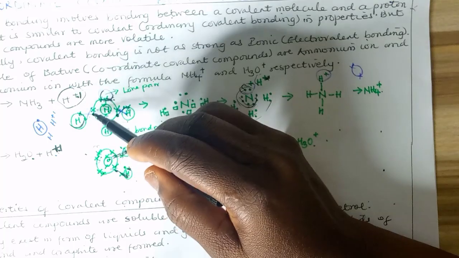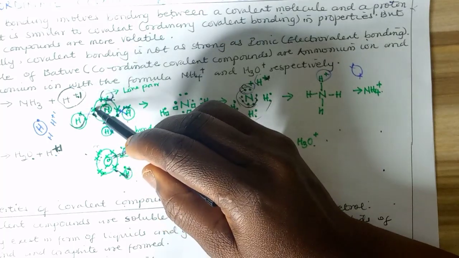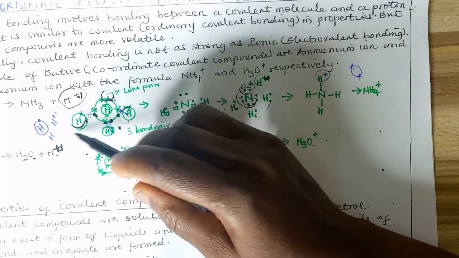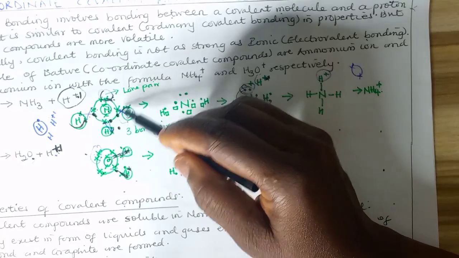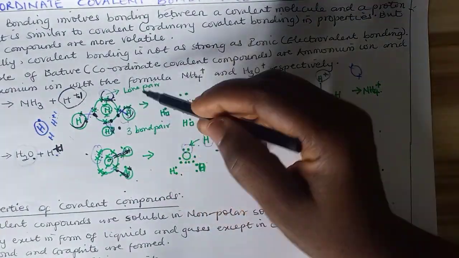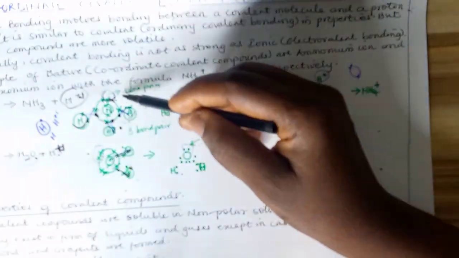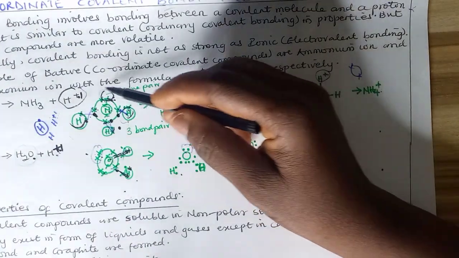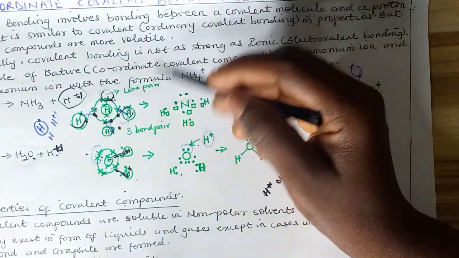Hydrogen has 1, it will supply the need of this side, while the one here also supplies the need of hydrogen, making it 2. The same thing happens here. So 2 electrons are found doing the work of 4 on each point to form a covalent molecule. So bonding occurs between a covalent molecule and a proton in dative bonding.